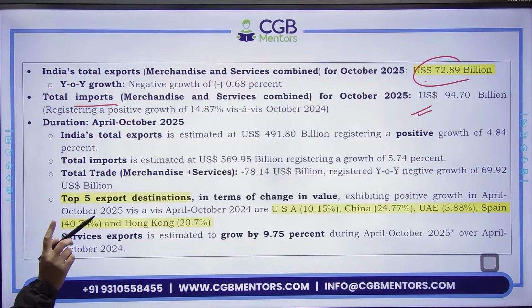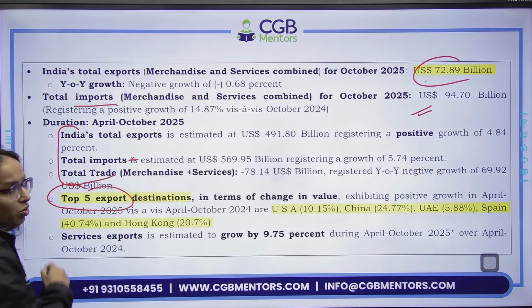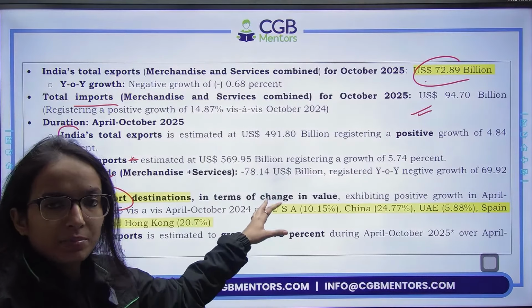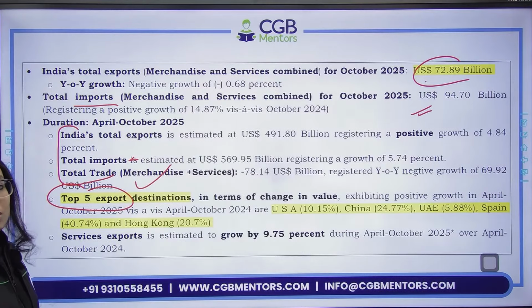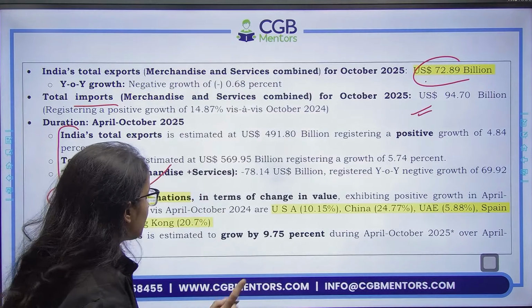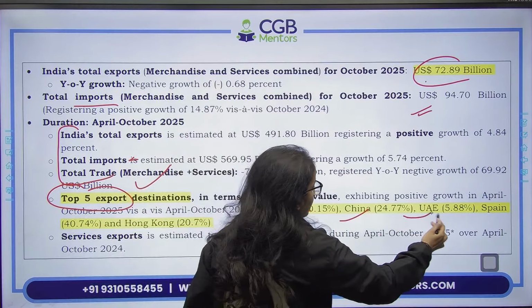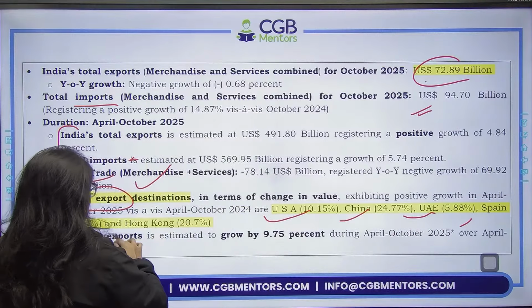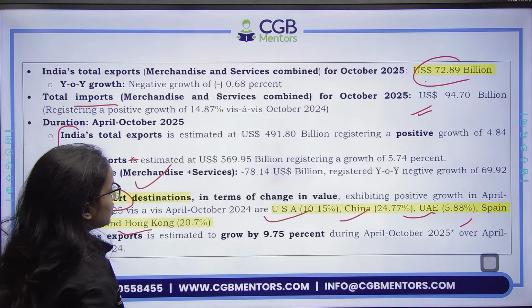After that, what is important is, you don't have to remember all these things. Top 5 export destinations, cumulative data you will remember. If you look at the top 5 export destinations, these are very, very important. Remember the ranking as it is. The first one is US, then China, then UAE, then Spain, and then after Spain you have Hong Kong. So remember the correct order. US, China, UAE, Spain and Hong Kong. These are the top 5 export destinations which we have.